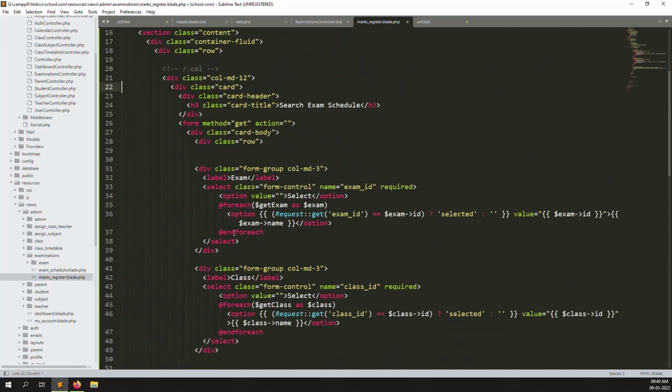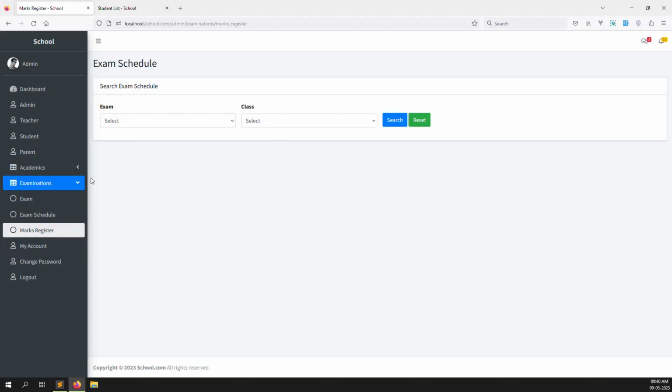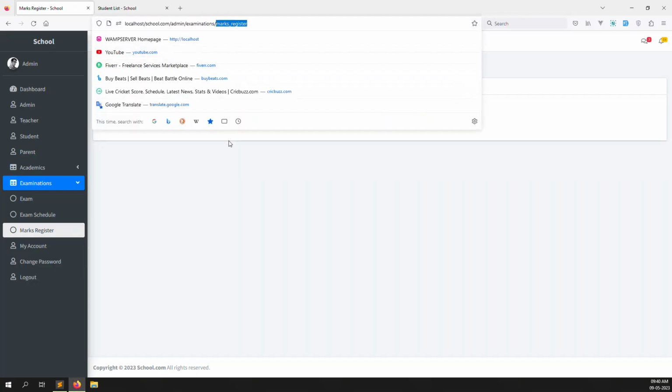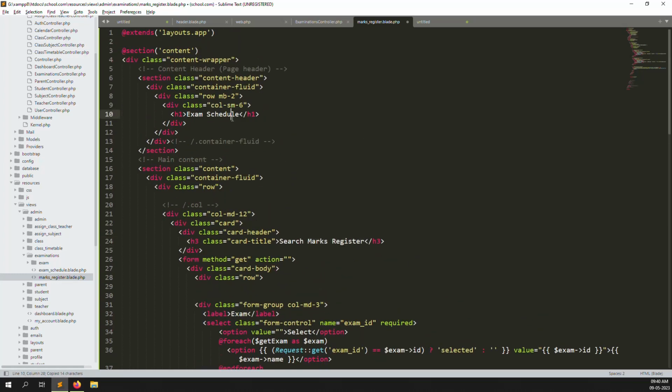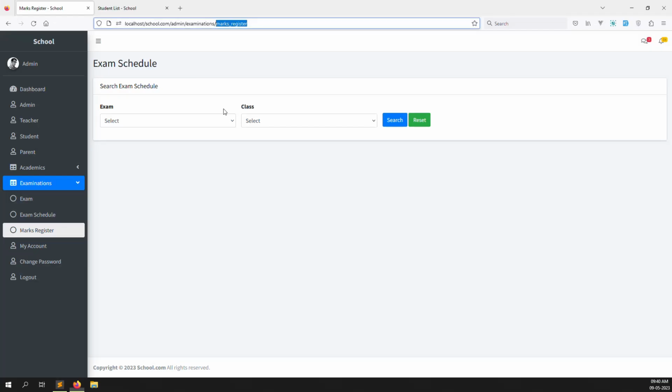Okay, search exam schedule. So we can change this to search mark registers, and here you can also change marks registers. And let's go back again, refresh the page. So you can see it like mark registers.